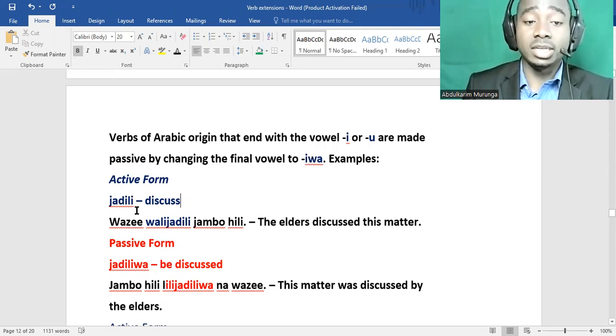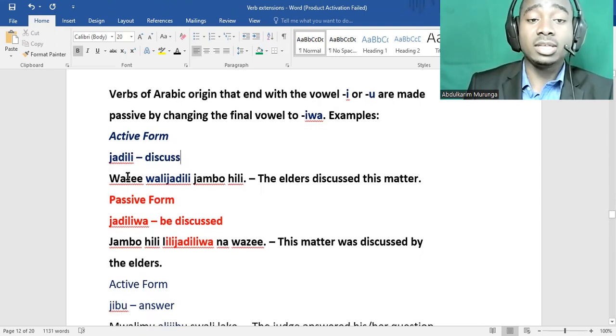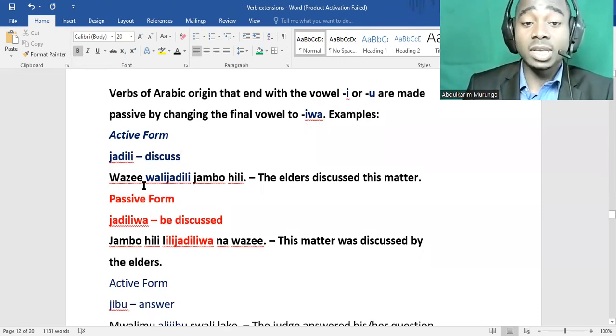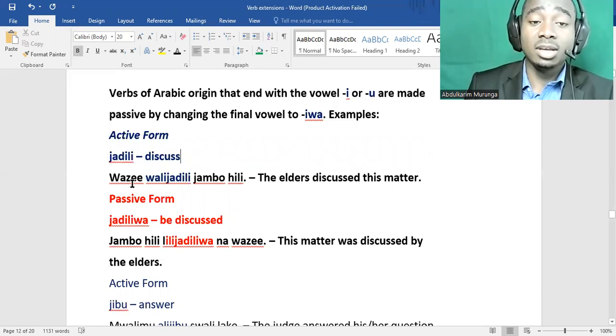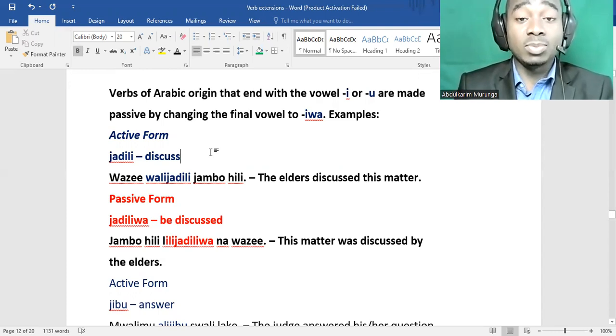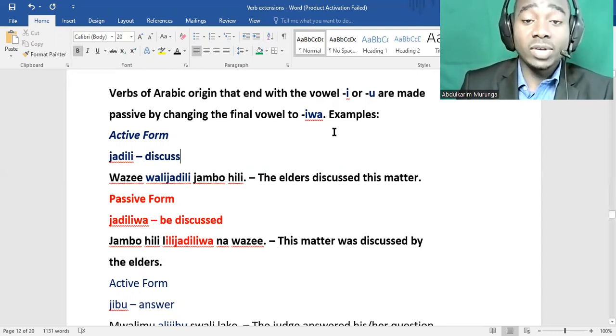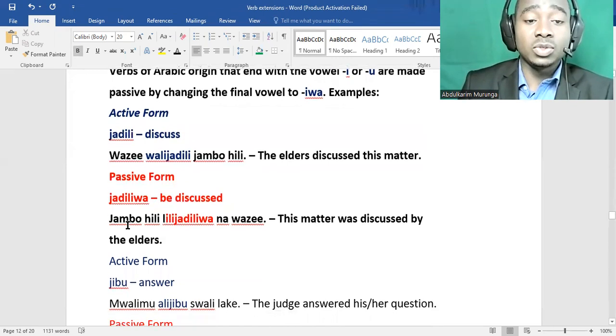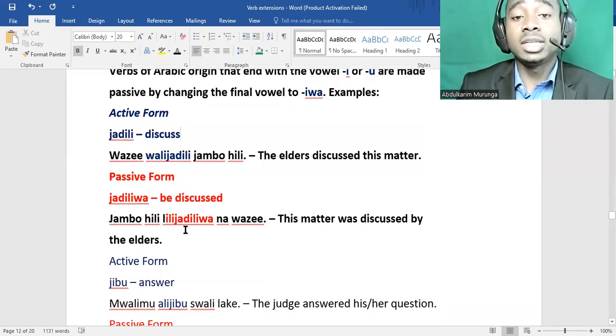We have the word jadili. Jadili is the active form. When you want to make it passive, first example here: Wazee walijadili jambo hili. The elders discussed this matter. We change the final vowel into this form, IWA, so it becomes jadiliwa. So we say, jambo hili lilijadiliwa na wazee.